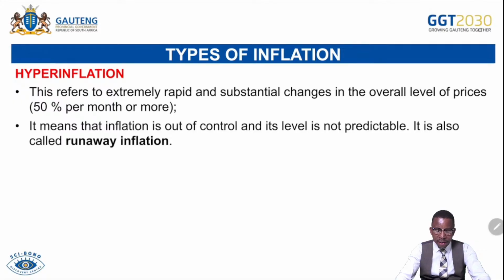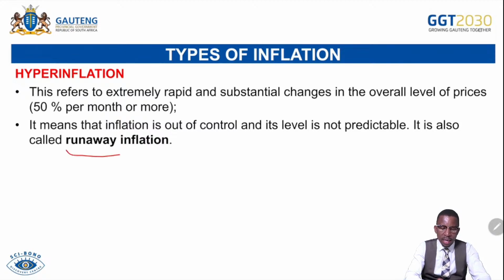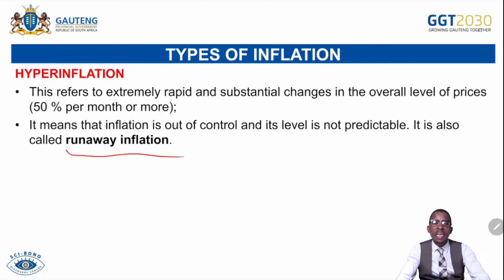It means that inflation is out of control and its level is not predictable, and it is also called runaway inflation. If we talk about hyperinflation, we mean a runaway inflation whereby the money will be valueless. We come across people carrying bags just to buy a loaf of bread because there is more money supply printed by the government, which results in this kind of inflation.